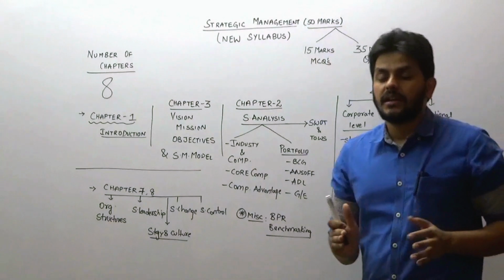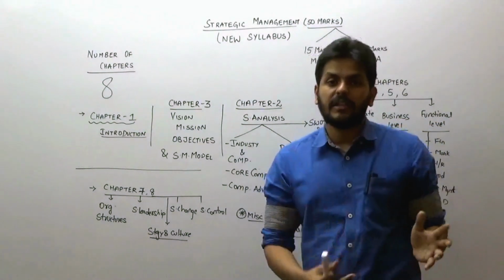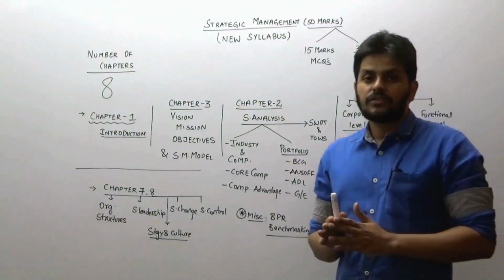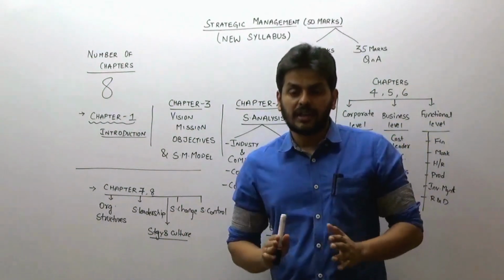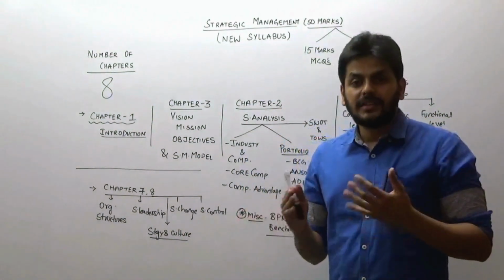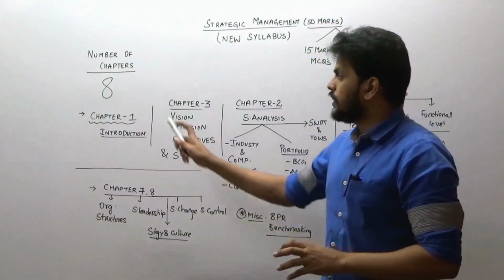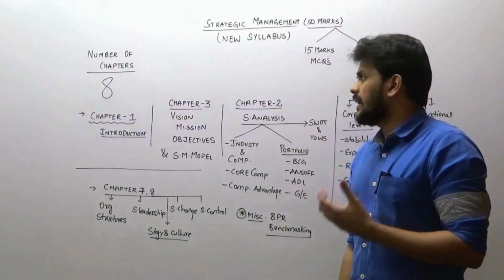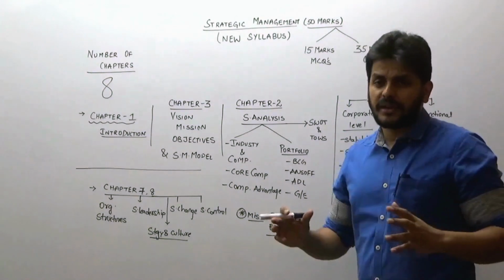Most people try to find out the important questions and all that. All that is not necessary. Strategic management is a beautiful subject. The way it is organized itself is good enough. So in the new syllabus there are 8 chapters. How do we rearrange the 8 chapters in an order of our understanding?